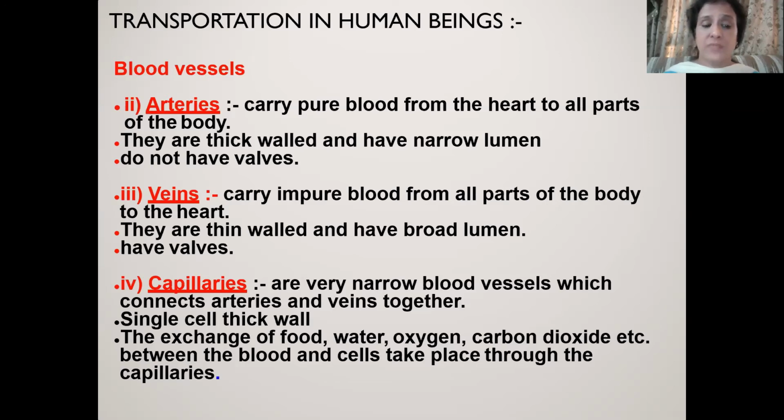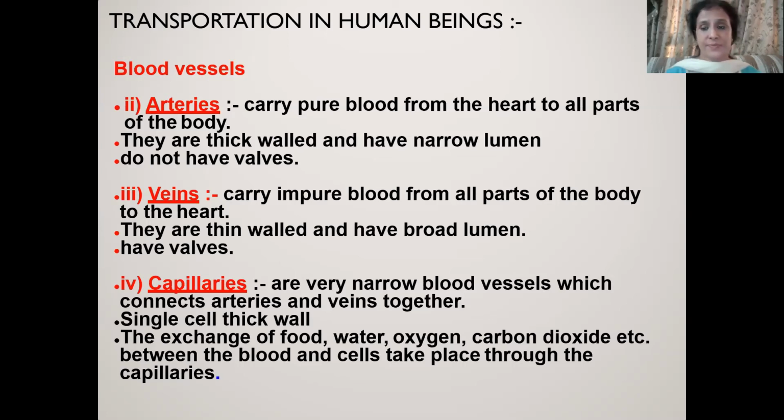They have valves. What is a valve? Valves are just gate-like structures that prevent the backflow of the blood. Veins carry blood from the legs also in the upward direction, so that is against the gravitational pull also. So to prevent the backflow of the blood because of this gravitational force, veins have valves that prevent the backflow.